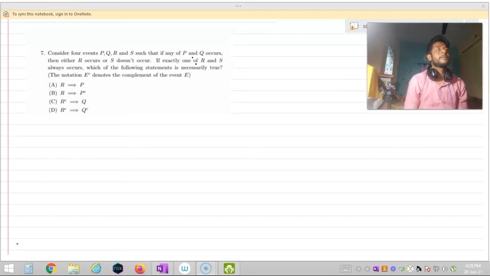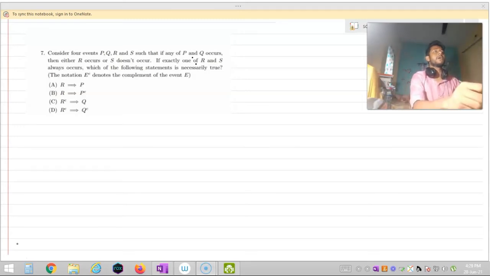Now let us solve question number 7, which says: consider 4 events P, Q, R and S. If any of P and Q occurs, then either R occurs or S doesn't occur. If exactly one of R and S always occurs, which of the following is necessarily true?